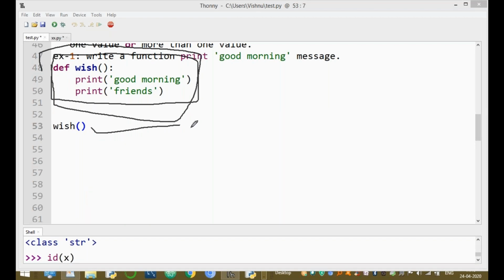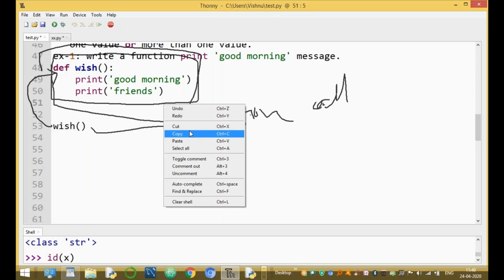And this line is called a function call. Whenever you call a function, the control is automatically transferred to the corresponding block to execute it. Okay guys, up to here, is it clear to all of you?